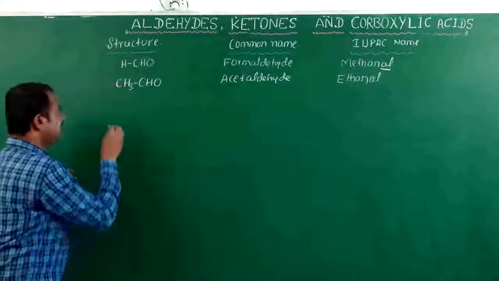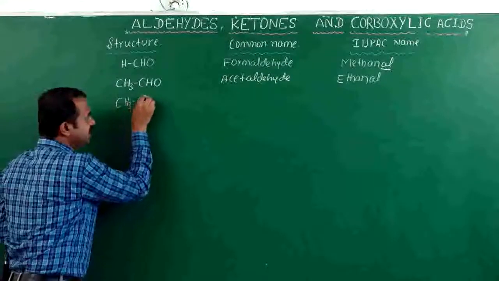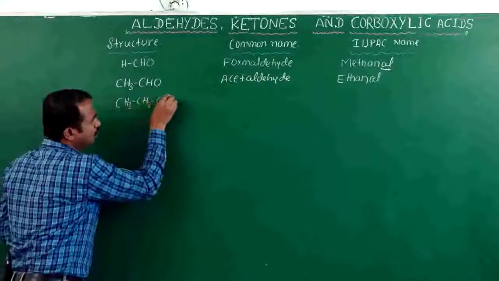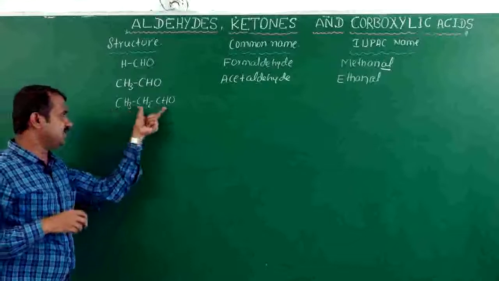In case of 3 carbons, CH3, CH2, CHO. This is 3 carbons.